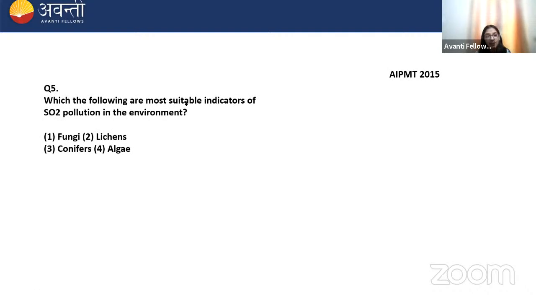Which of the following are most suitable indicator of sulfur dioxide pollution in the environment? Lichen. Remember, lichen is a very good pollution indicator. They won't grow in the polluted area. They are the symbiotic association between, very good, Shashank, algae and fungi.